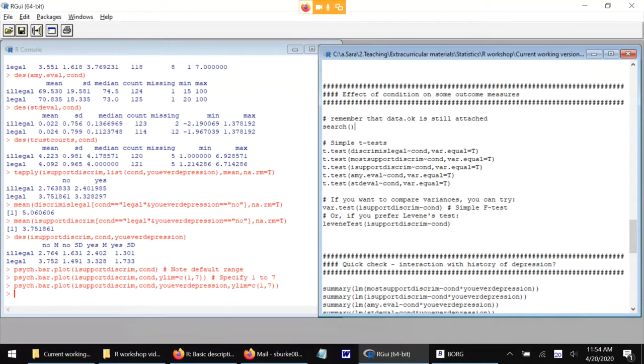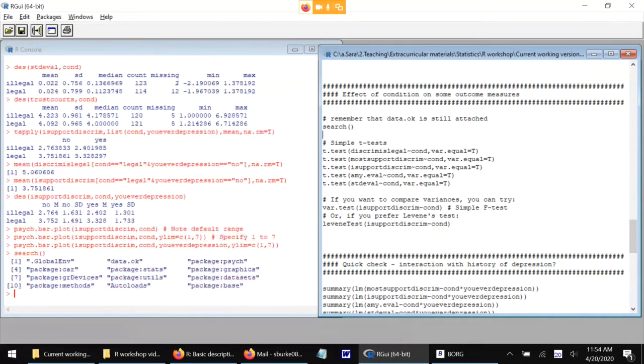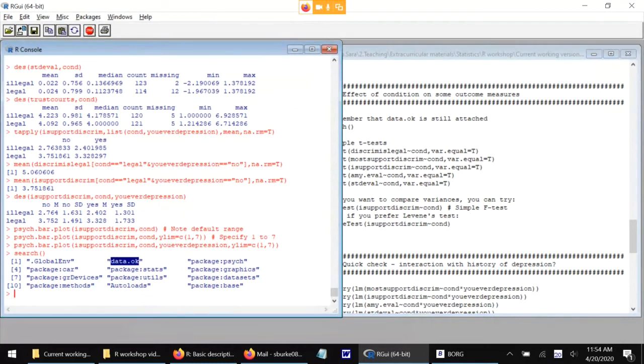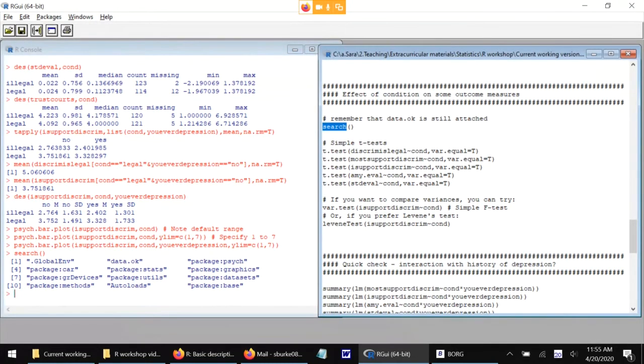Maybe the next thing that I want to do is some t-tests. So I'm going to use the t.test function that we've already talked about in the introductory portion of this workshop. I can supply a data argument for t.test, but also I can remember that data.ok is currently attached, so I can refer to variables contained within it by name directly without reminding R to look in data.ok. The search function just shows me the search path, in order, that R will try things as another reminder.